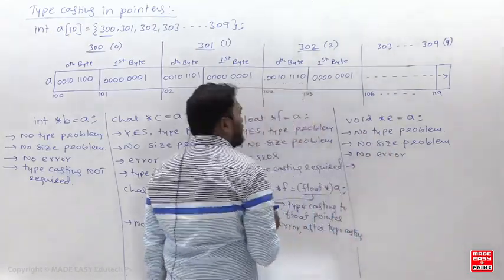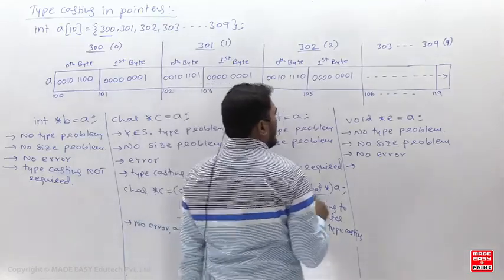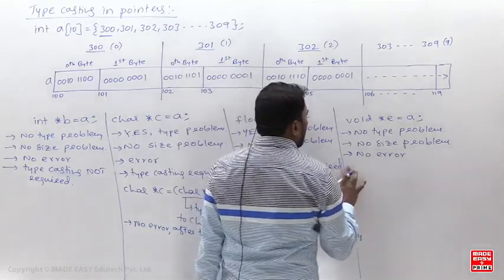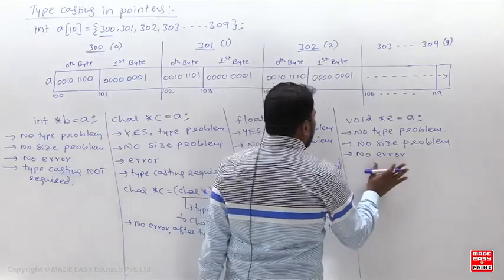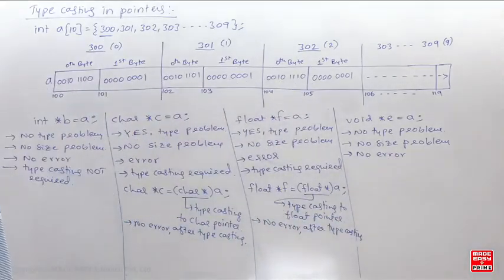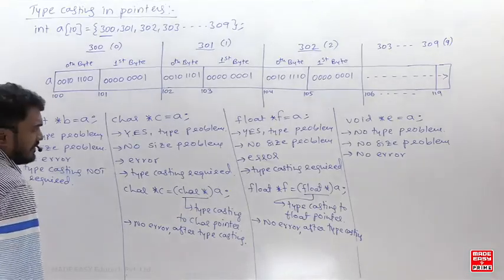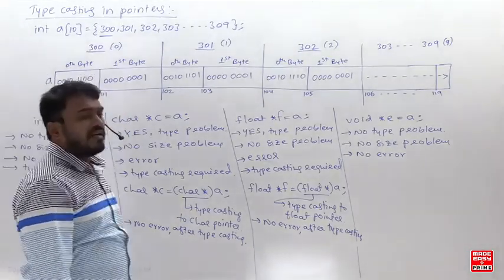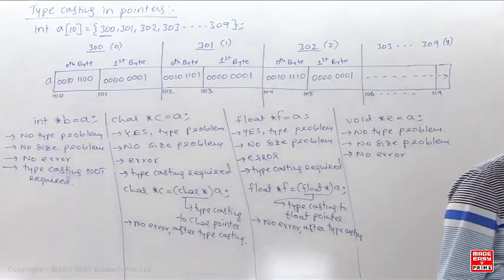And next, is typecasting required here? No typecasting required. Now remember, no error. Just write this one. Because no typecasting is required, no error will come. Is that clear? No error will come. Right. So now next, let's try to understand the next important point.